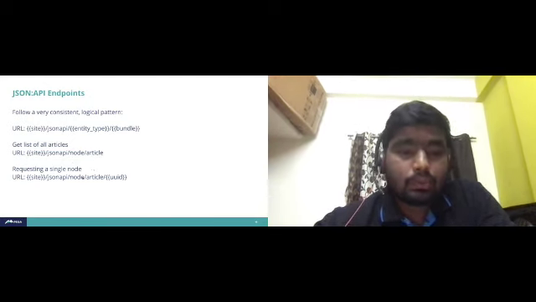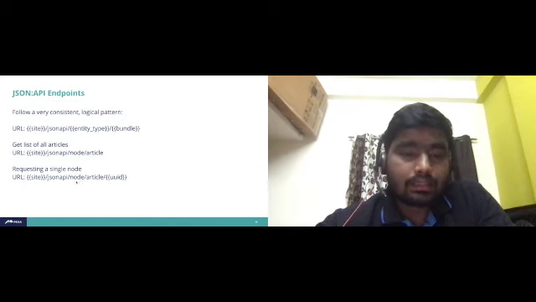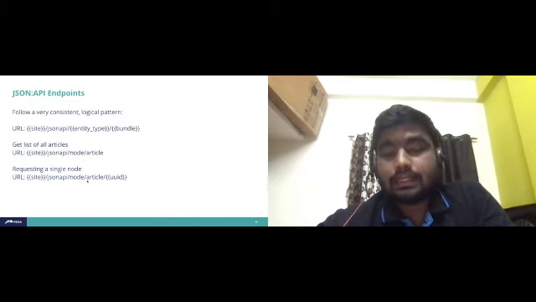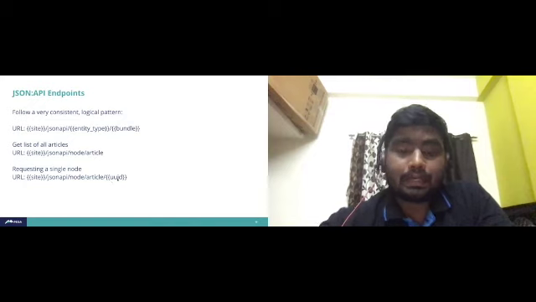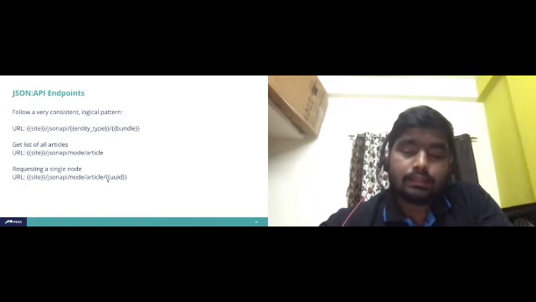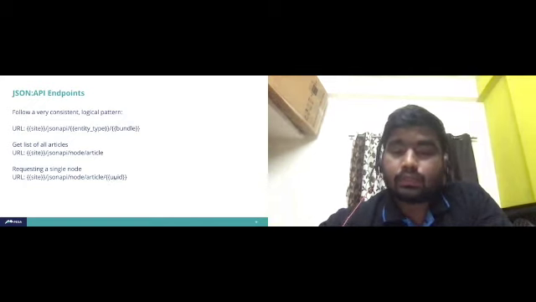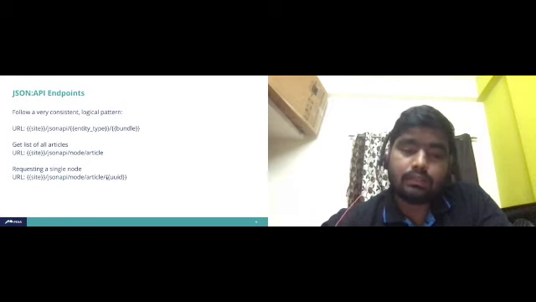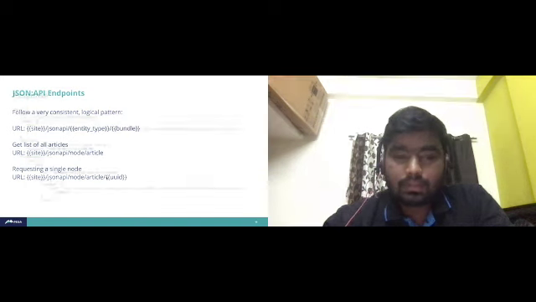And if you want to get a single article, then we need to pass in the UUID of that particular article after JSON API node article. Then it will fetch that individual article. So the UUID here is very important to get any individual node information.